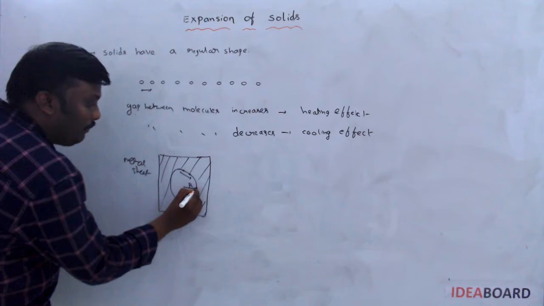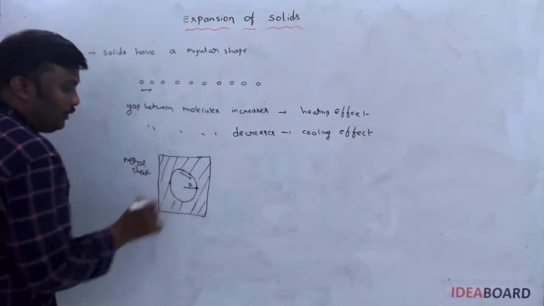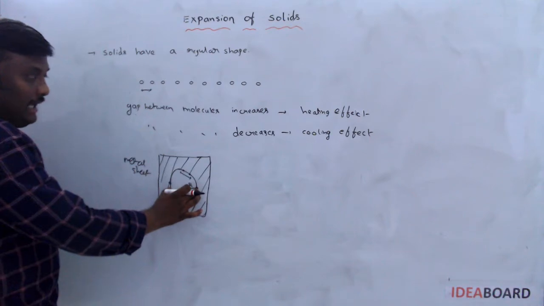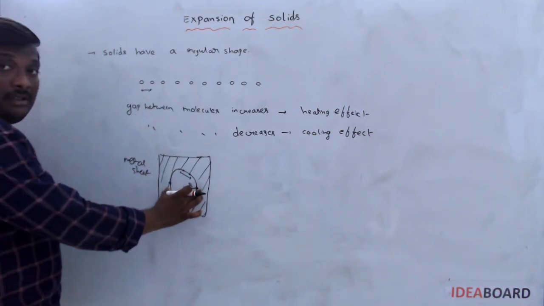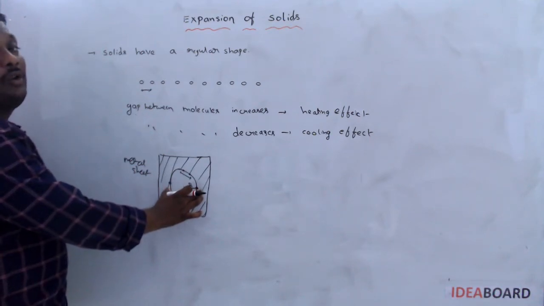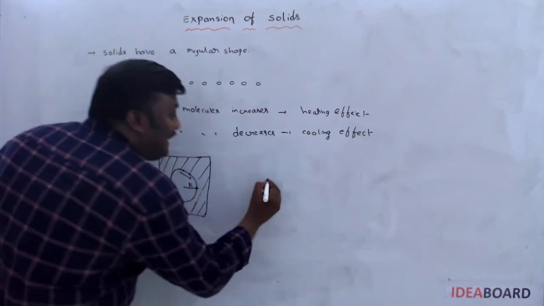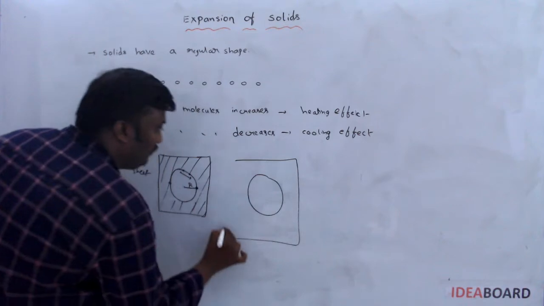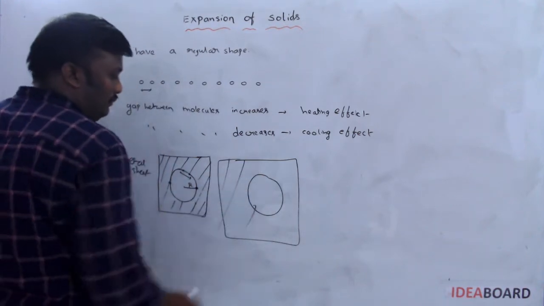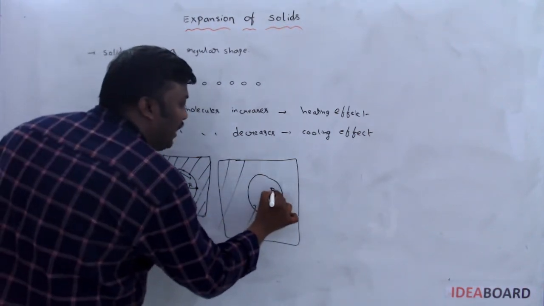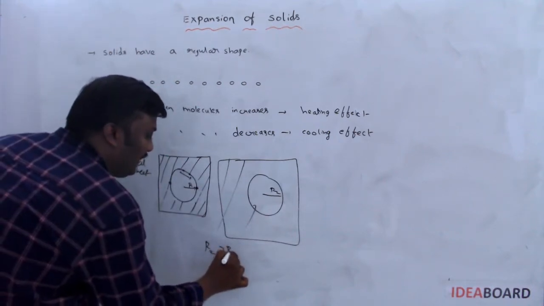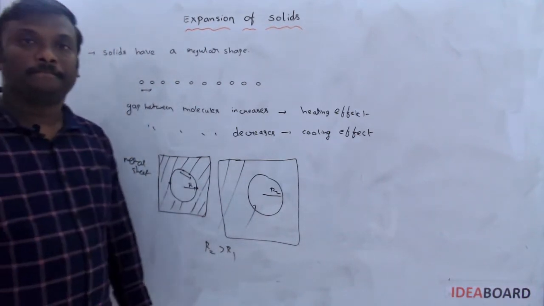If you take one molecule here and another molecule here, in between these two molecules also the gap must increase. So no doubt, the size of the cavity will increase. If the radius is taken as R1 and then R2, R2 must be greater than R1.